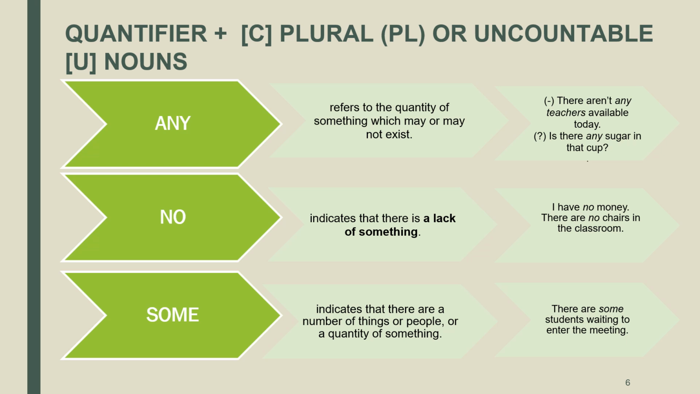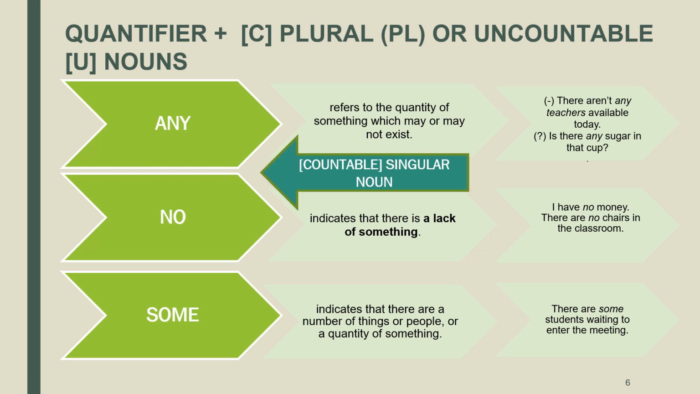Now, in the case of the first two, any and no, it is important to highlight that there are special uses that can be found where any and no will appear with countable singular nouns. These are possible in some restricted cases with special meanings. Here, you may say, is there any computer I can use? There is no chair where to sit in the meeting.